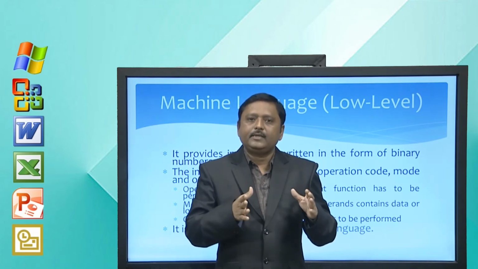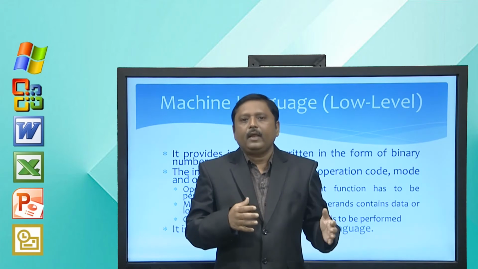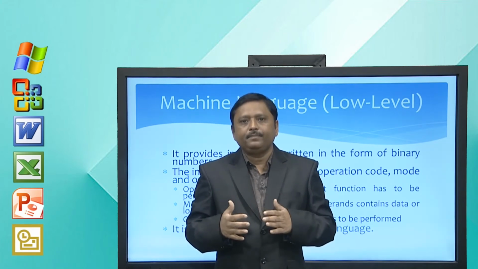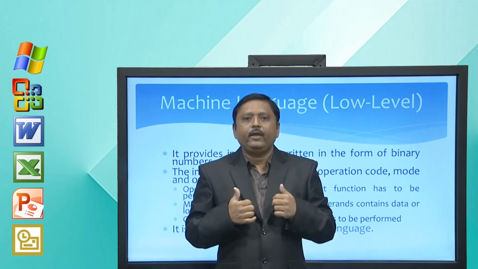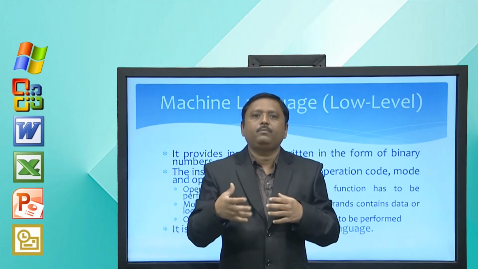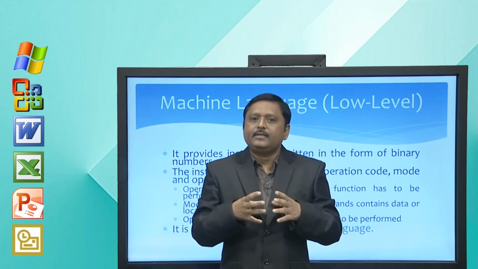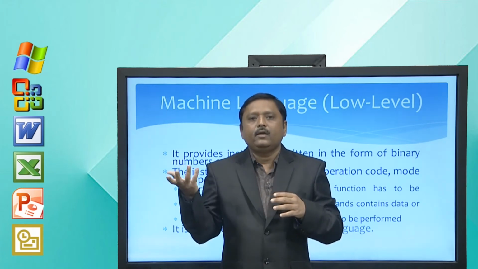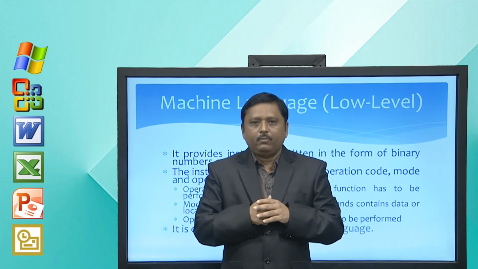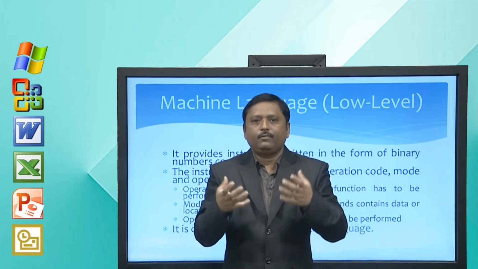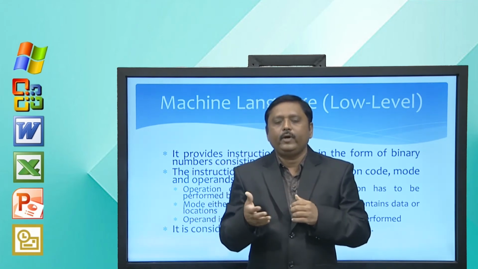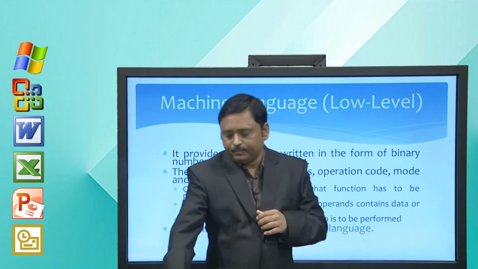So, the advantage is faster execution and the disadvantage is that it is difficult for humans to understand. It is very difficult to write a program in machine level language, but the advantage is you can quickly execute your program. For faster execution, you can write code in machine level language.